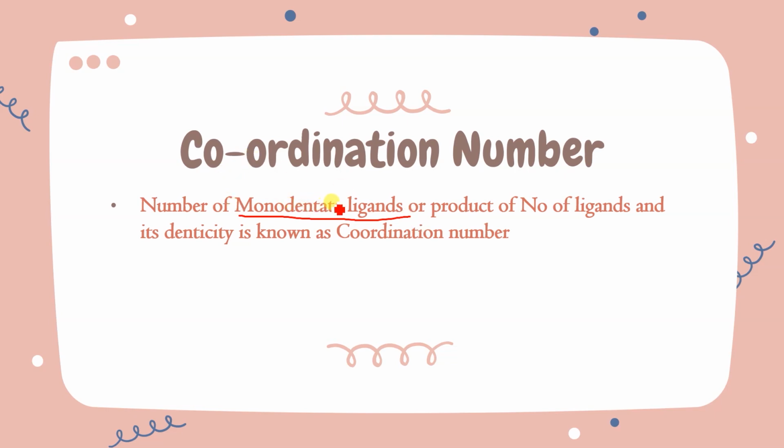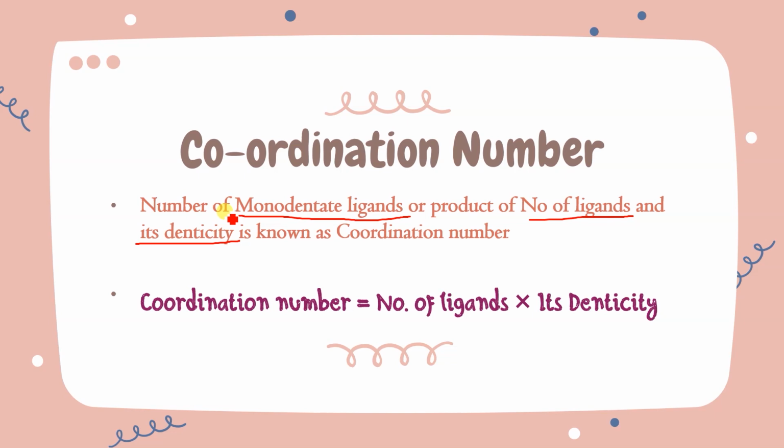Number of monodentate ligands and the product of number of ligands, meaning however many ligands there are and their denticity, you multiply them, and the number you get will give you the coordination number. Did you get that? So if it is monodentate, then exactly correct, the number of monodentate ligands will give you the coordination number. But if it is bidentate, tridentate, whatever, then we multiply the number of ligands by its denticity. Then only we will get the coordination number. Clear? We'll do one exam with the help of example. This is the formula. Coordination number is equal to number of ligands multiplied by its denticity.